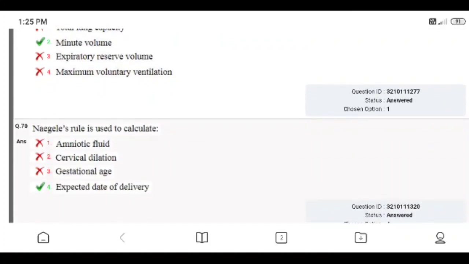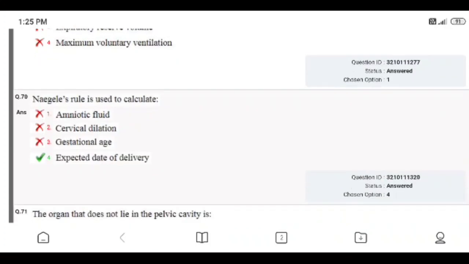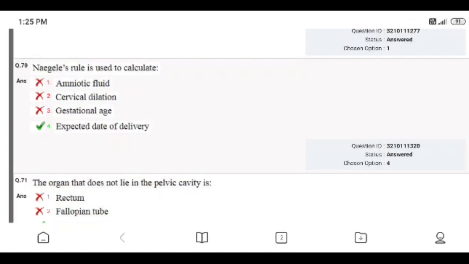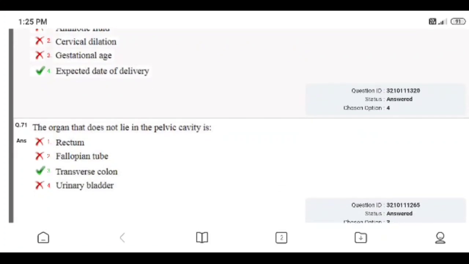Question number 70. Naegele's rule is used to calculate: amniotic fluid, cervical dilatation, gestational age, expected date of delivery. Right answer is 4, expected date of delivery. I gave the right answer.